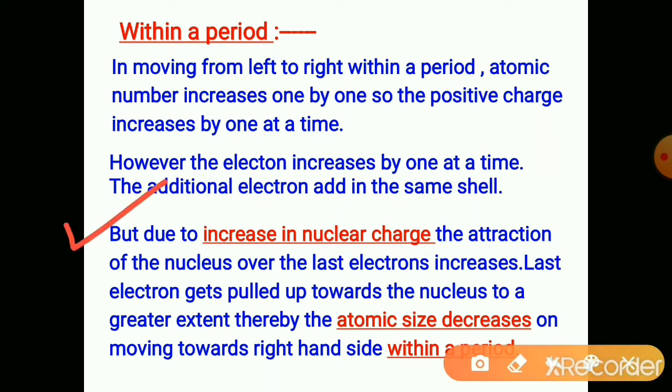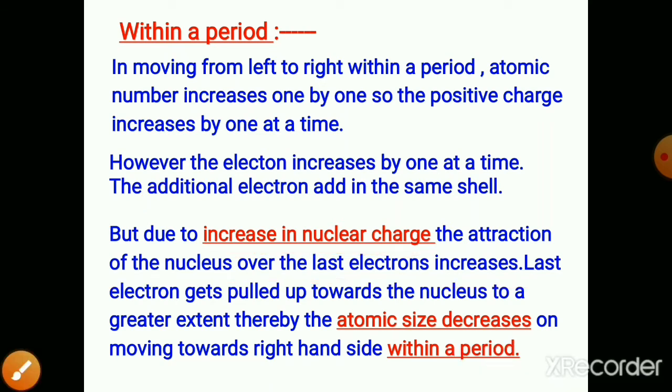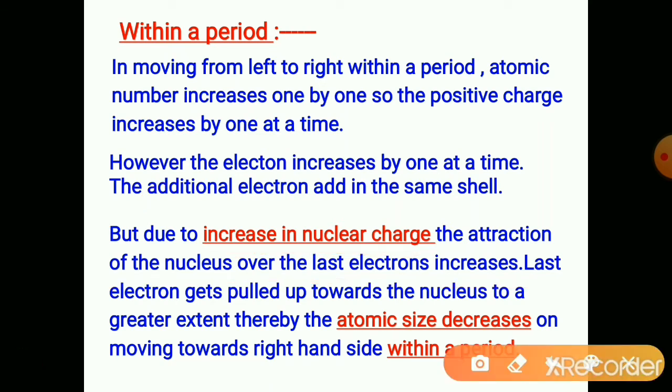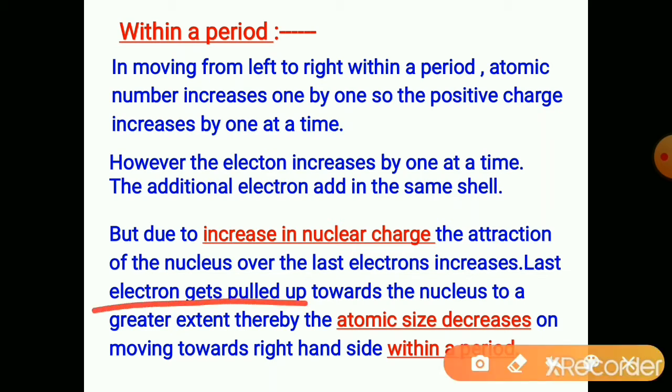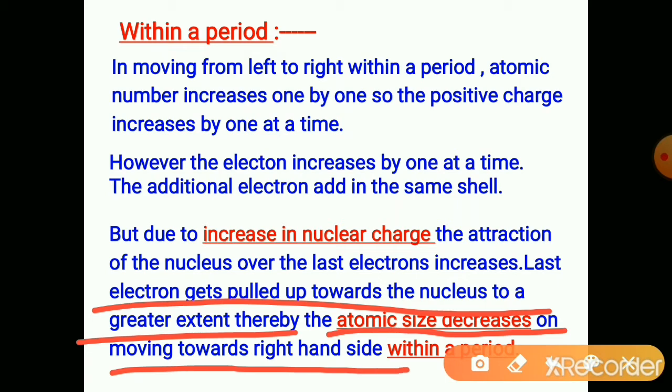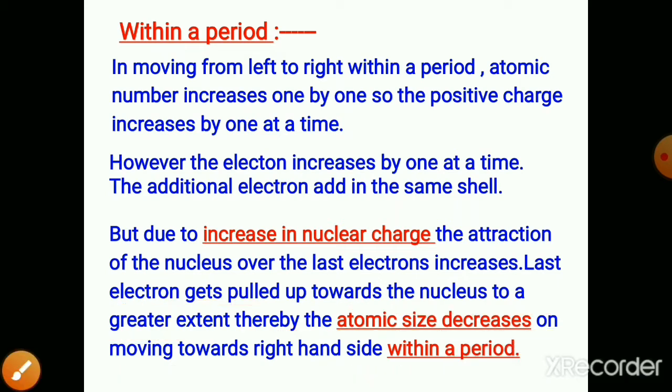But due to increase in nuclear charge, the attraction of the nucleus over the last electron increases. The last electron gets pulled towards the nucleus to a greater extent. Thereby, the atomic size decreases on moving towards the right hand side within a period.